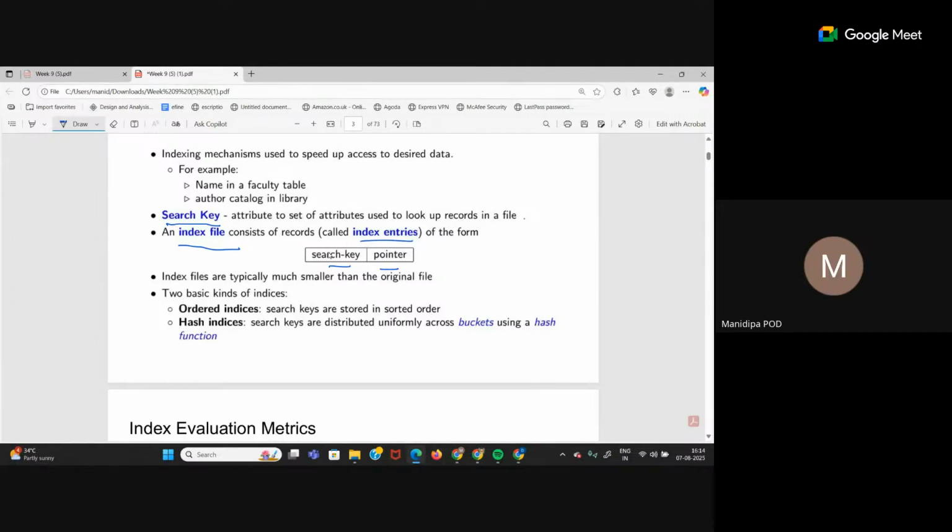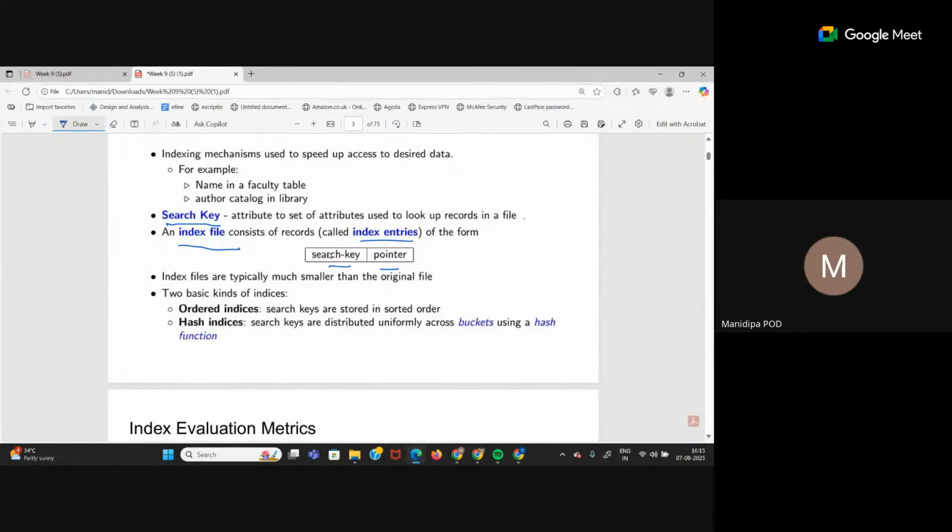Now there will be multiple classifications of indices. Two basic classifications that we are going to deal with are ordered index and hash index. So ordered index is where the search keys are stored in a sorted order, right? Either alphabetically, increasing, decreasing, whatever you want. Some kind of a sorted order we maintain to store the search keys. That is your ordered index.